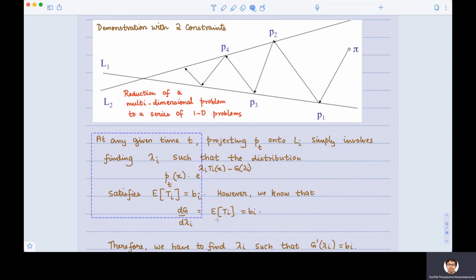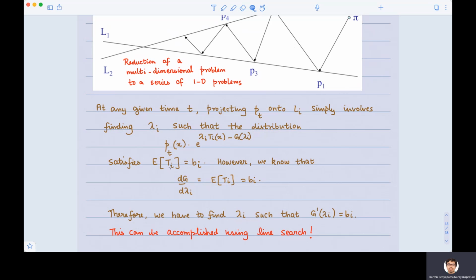So descriptively, at any given time t, projecting Pt onto Li is simply finding that particular lambda i such that this exponential family distribution, only on the ith constraint, satisfies the ith measurement. That's all. Csiszár says handle one measurement at a time. Handle one constraint at a time.